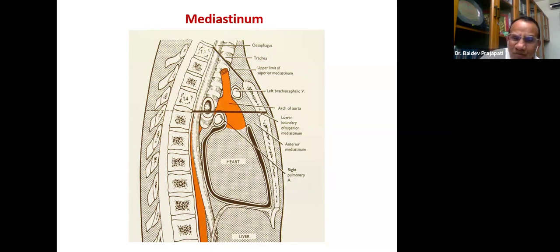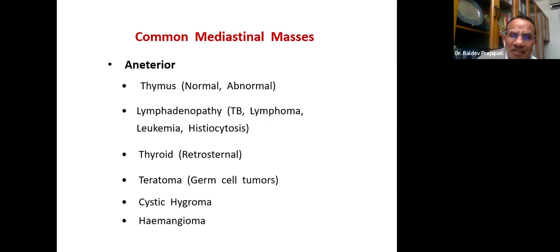Now, if you remember these basics, some problem with the anterior mediastinum. If you have taken the lateral plate and it shows in the anterior, then most commonly the thymus. Thymus can be normal or abnormal with thymoma or some pathology. Lymphadenopathy can be seen.